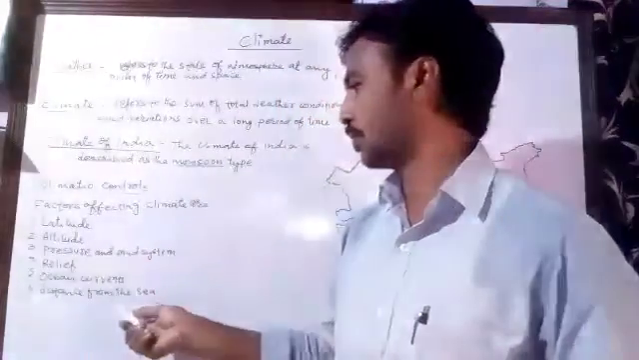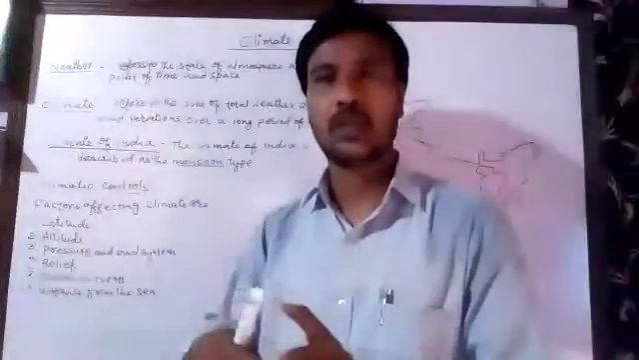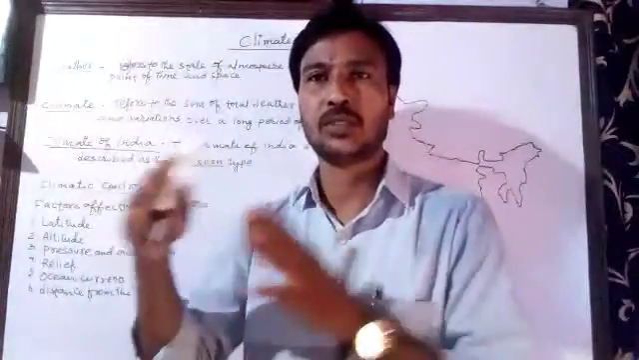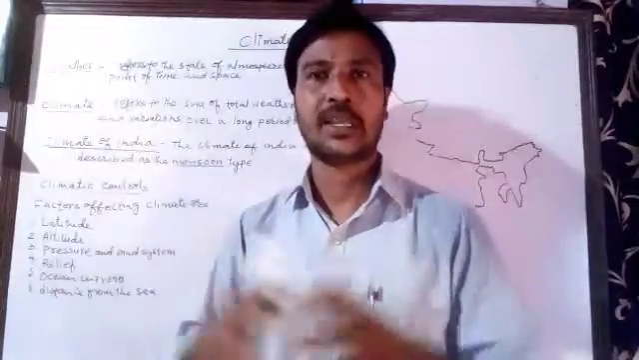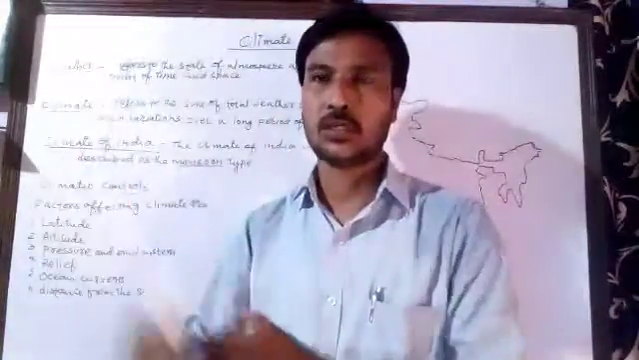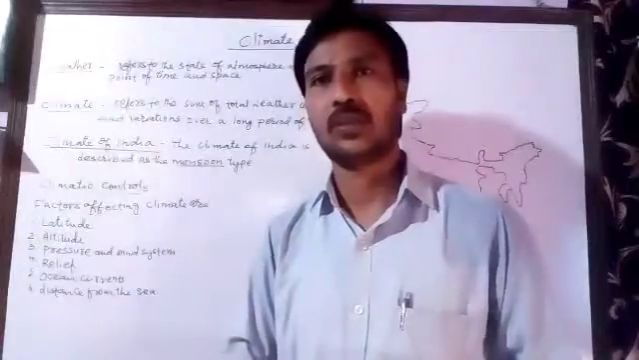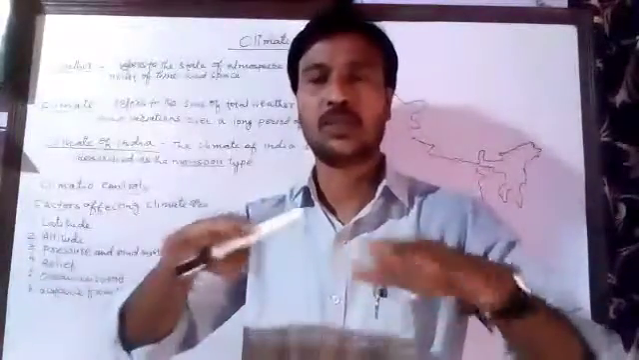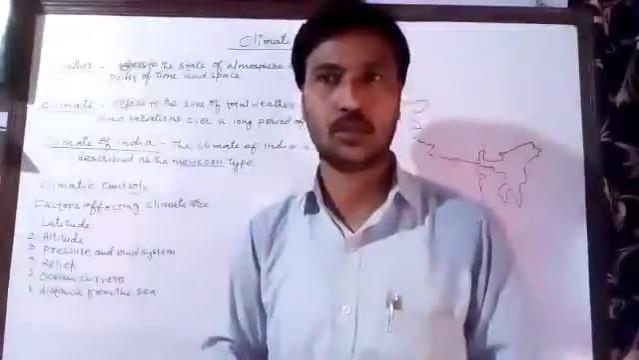Whereas the places away from the sea and oceans have an extreme climate. Extreme climate means it is very hot in summer and very cold in winter. Whereas in the coastal areas it is the same all the time, neither so hot nor so cold.